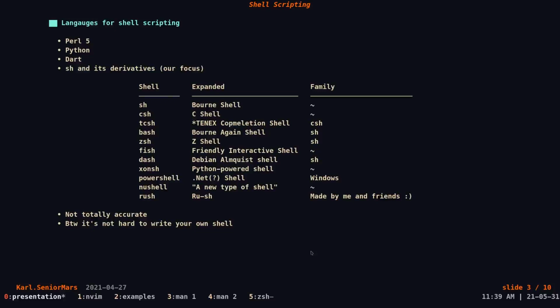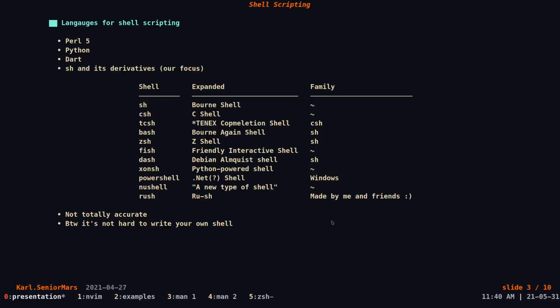Like I said, shell scripting is a very general, loose term, and the reason is that you can use a lot of languages to write shell scripts. There are a lot of people who use Python, and there are even some I know of that use Dart to write shell scripts. But this video is specifically going to focus on Bash. I made this table just to show that there are a lot of programs or shells you can use to write shell scripts.